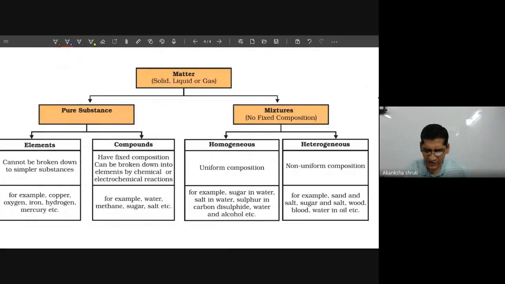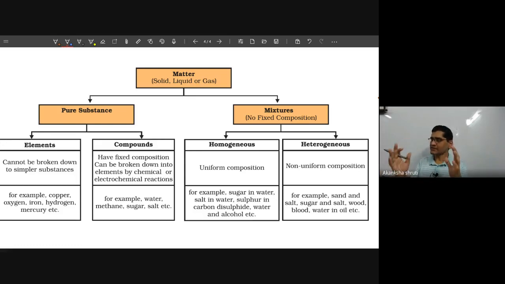So whatever the mixture we are considering, this is about the mixing or presence of solid, liquid, gas, which is the physical classification. Those things are brought together or kept together. Say you are taking some water, adding some lemon to make lemonade, and adding some salt.